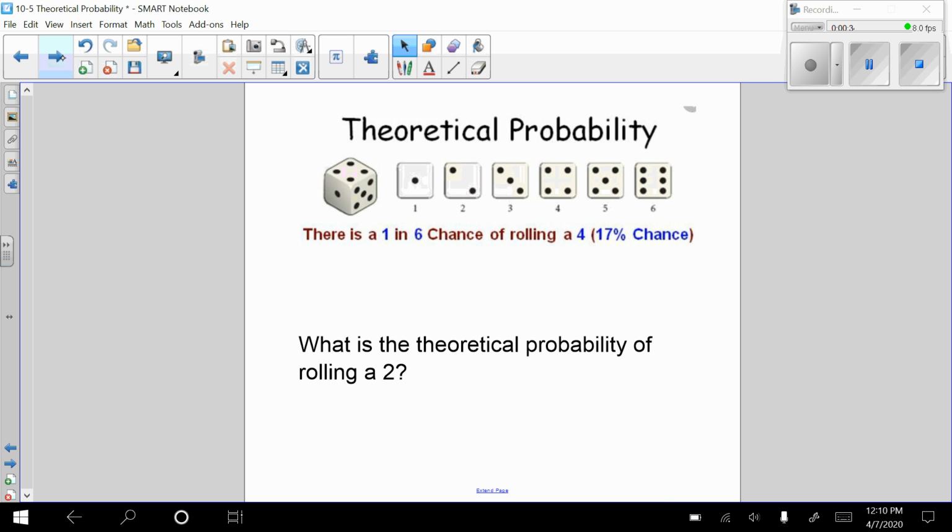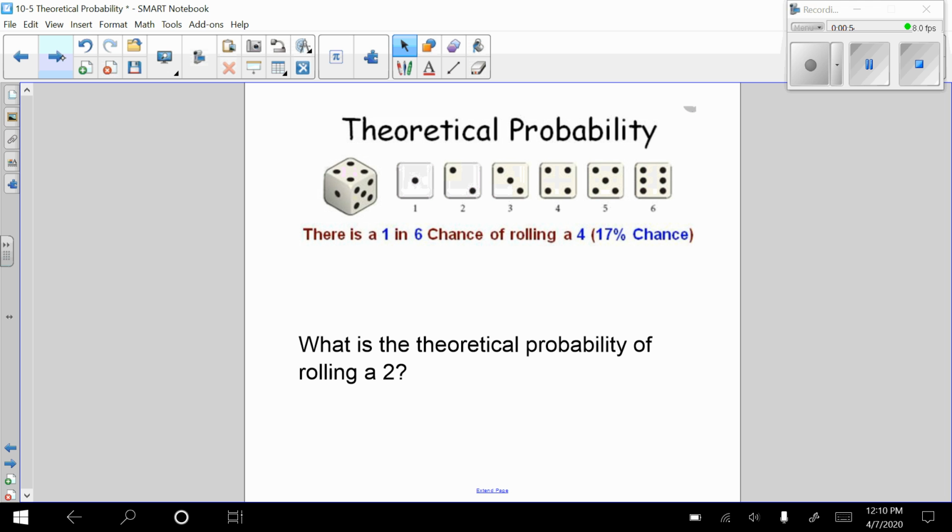It has one head out of two possibilities, heads and tails, or one tail out of two possibilities, heads or tail. So if I had a dice, theoretically, if I was going to roll that dice, the chances of getting a 4 would be 1 out of 6. There's 1 four on the dice and 6 possible outcomes. That means I have a 17% chance when you roll a dice of it landing on a 4.